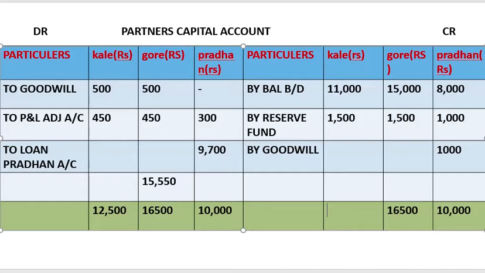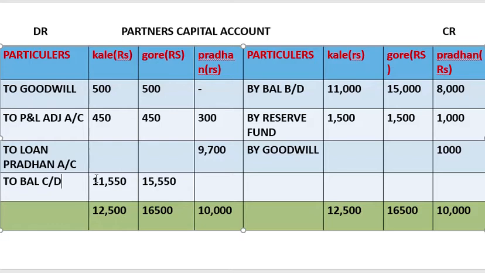Here also we get 12,500, and the difference we'll put over here, and this will go to balance carried down.